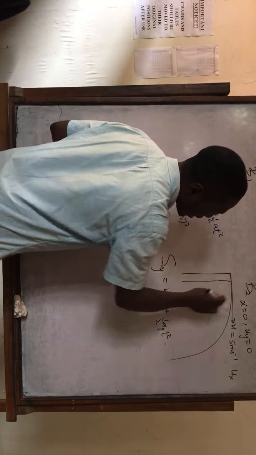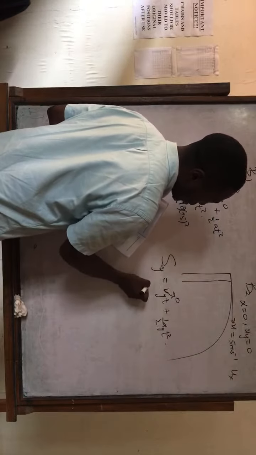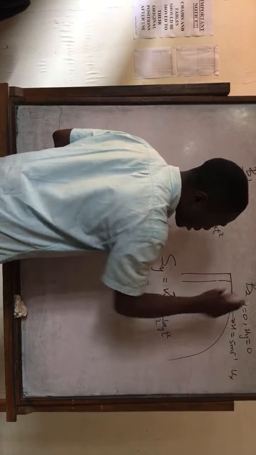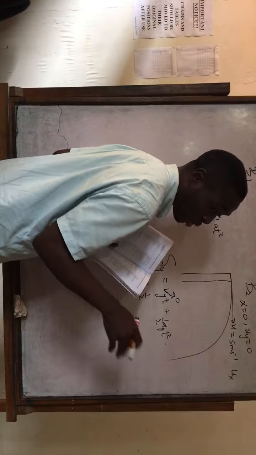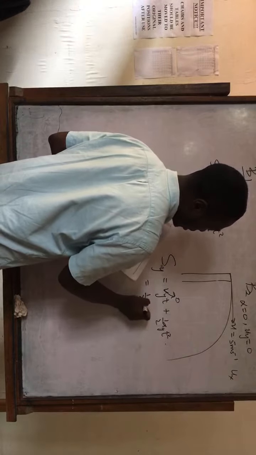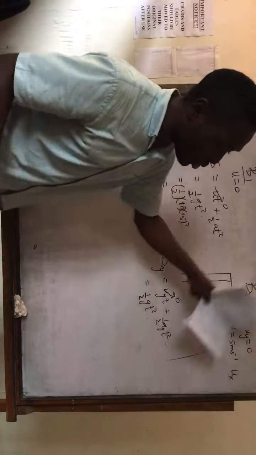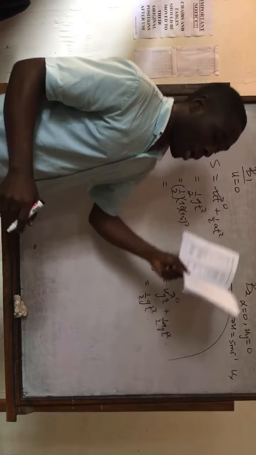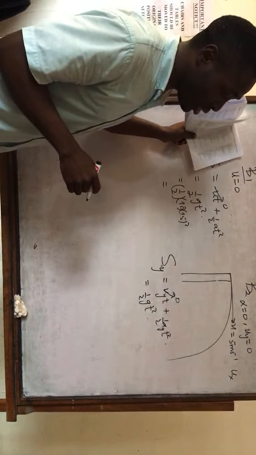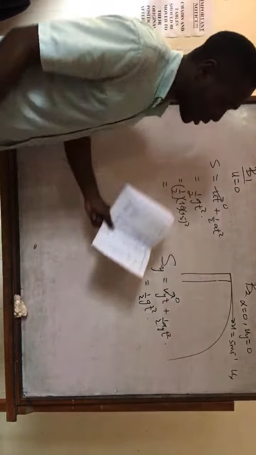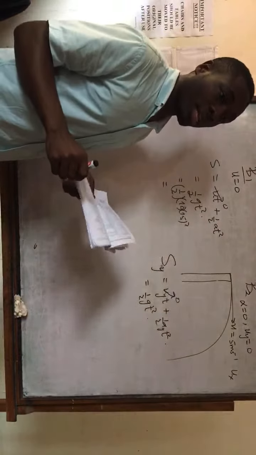Now initially, this object has no initial vertical velocity, so Uy is 0. And so the height above the ground, since it is moving under gravity, the vertical acceleration ay is equal to g, gives half g t squared. So they have the same time. Although this one was projected horizontally with an initial speed of 5 meters per second and this one was dropped without initial velocity, according to physics they are going to have the same height above the ground at a particular time. Is it clear?